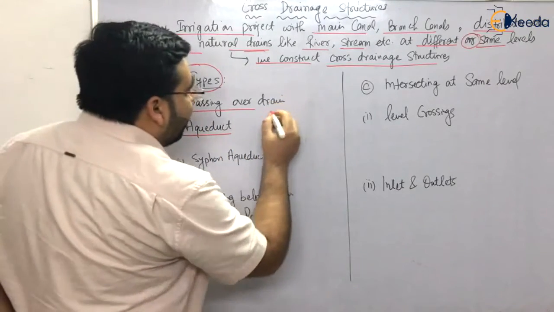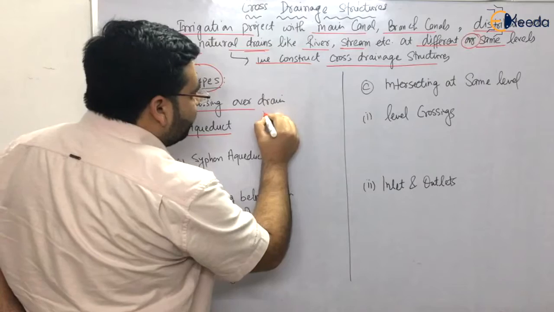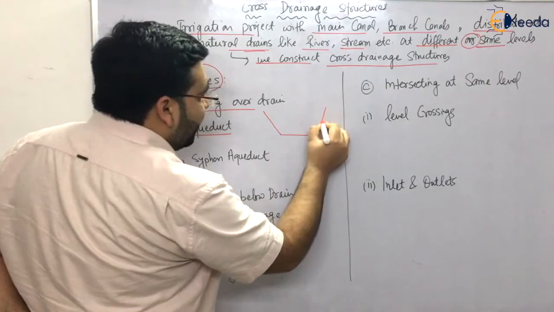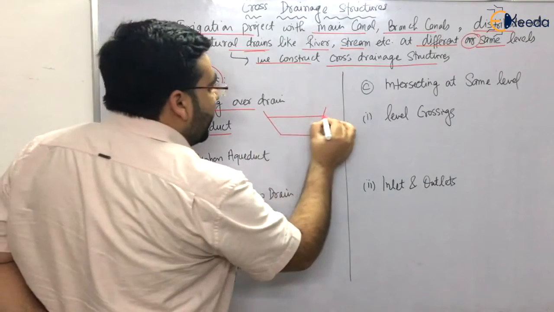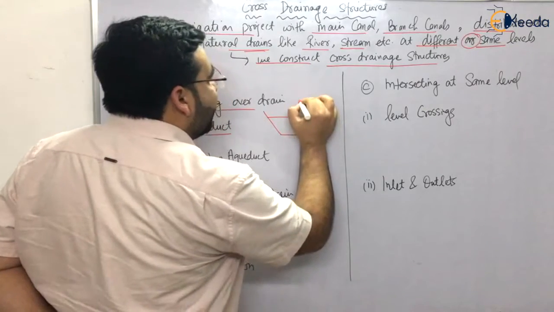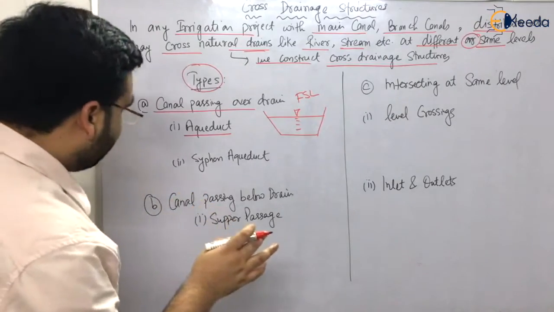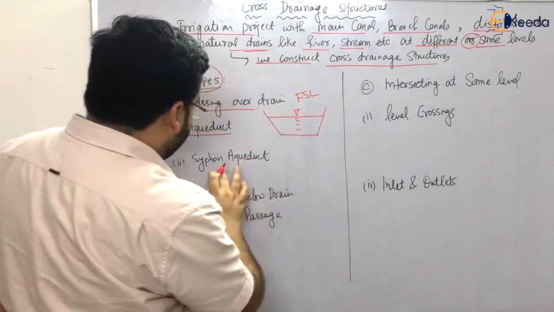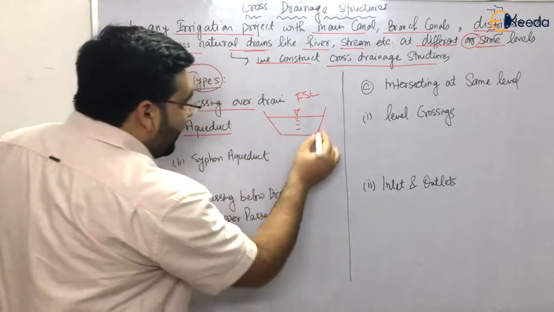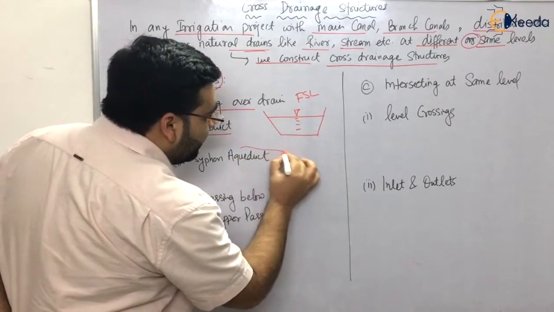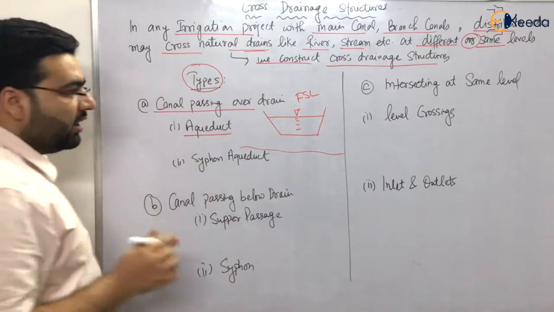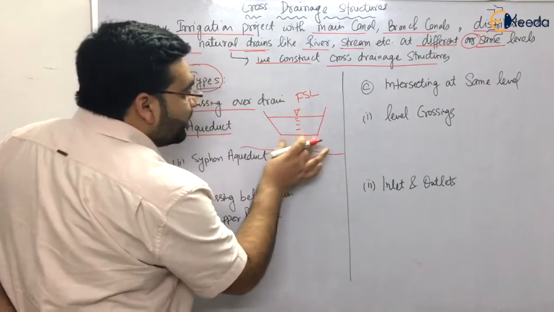Now let us say that this is a canal, and this is the FSL of the canal. FSL means full supply level. And below this we have a river, and this is the HFL of the river. So how is it constructed?